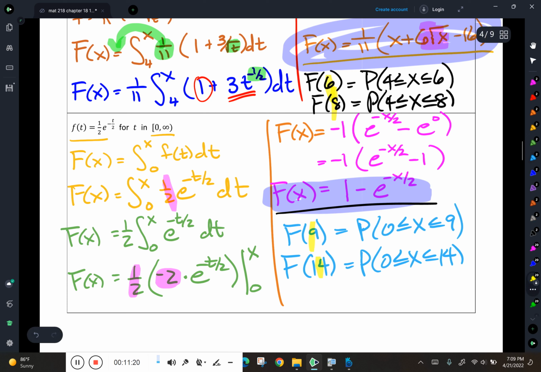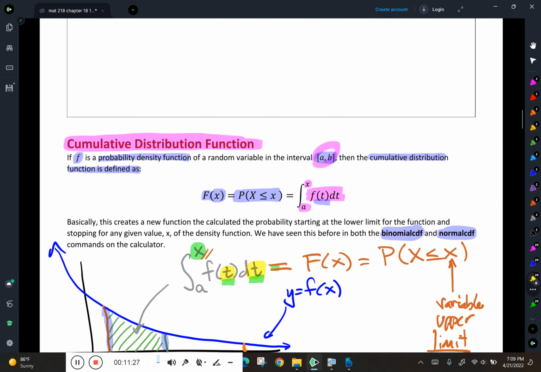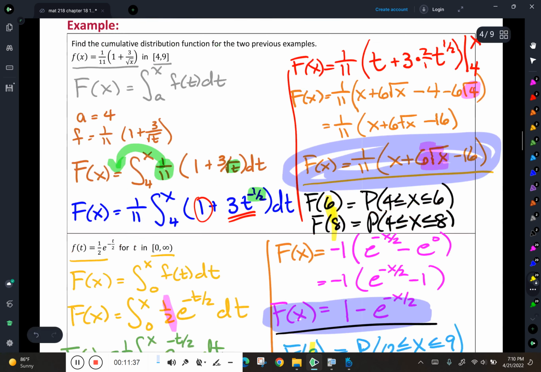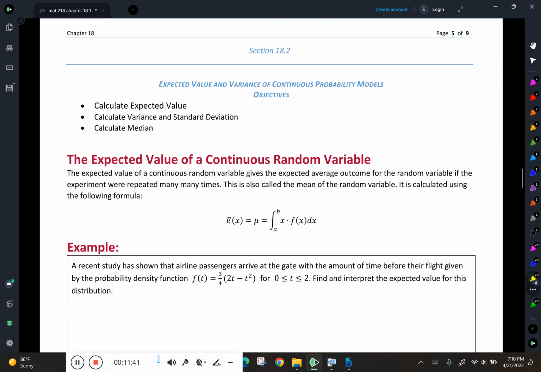It finds those left tails. And if you're still not convinced, we did this I don't know how many times when we did these guys right here, the binomial CDF and the normal CDF. We found left tail problems all the time. Right? That brings us to the end of section 18.1. So I'm going to call it here. Have a wonderful day. I'll see you all back here for 18.2.